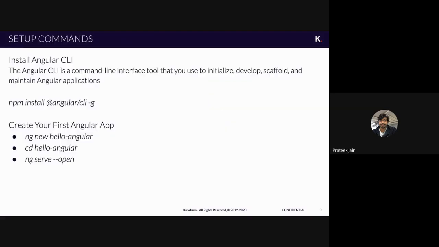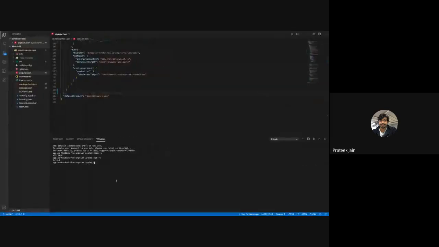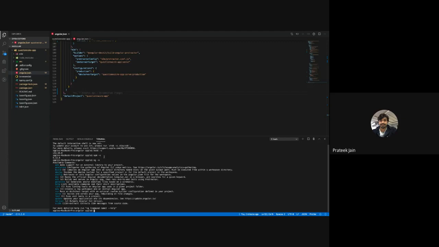Once you install that, you will have ng on your machine. If it is undefined, you will not see this output; if it is defined, you will see all this output. This is the environment variable, and these are all the commands you can use for working with ng. Ng is a variable provided by Angular.